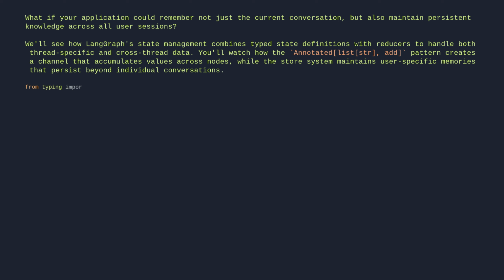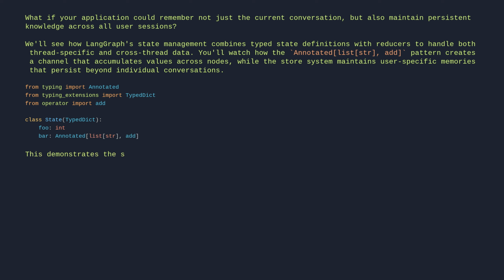From typing, import Annotated. From typing_extensions, import TypedDict. From operator, import add. class State(TypedDict): foo: int, bar: Annotated[list[str], add].